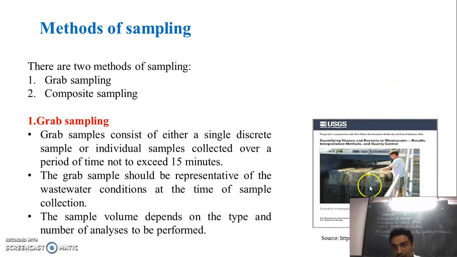It means whenever you collect the sample, that sample represents the condition of that wastewater at that time. See students, the sample volume depends on the type and number of analyses to be performed. Whenever we take the sample for practical purposes, we generally collect a 1 liter sample for analysis.